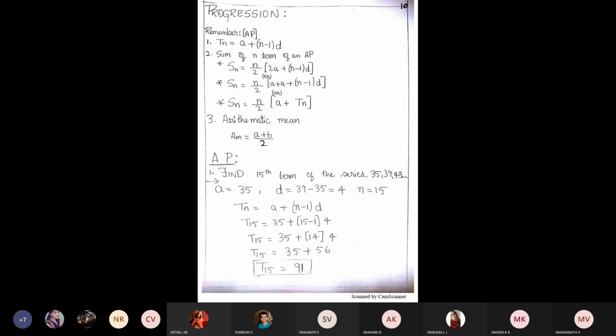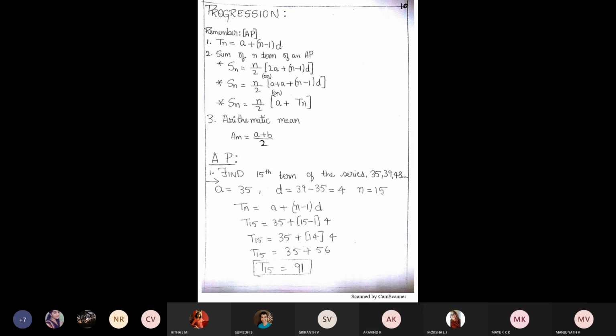Can anybody tell me what is the A value here? What is A, first term? 3. Common difference? 3. Number of terms N is equal to 5.